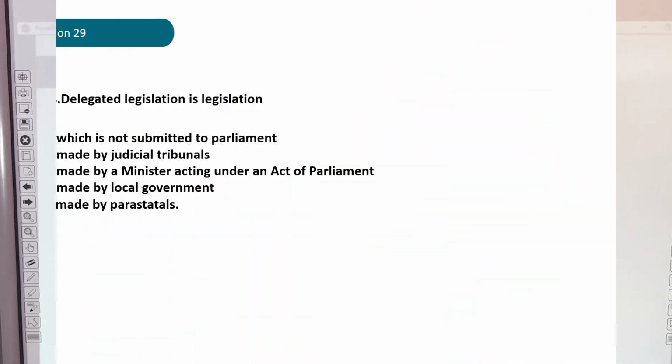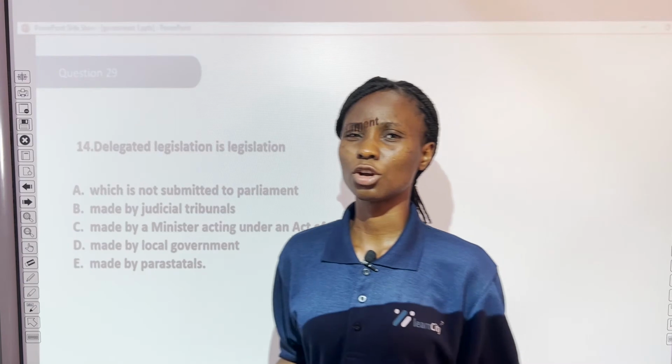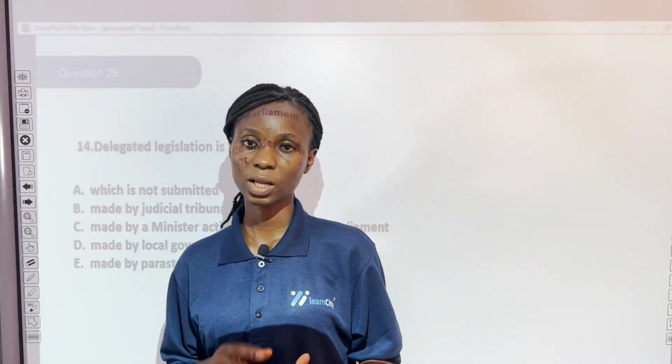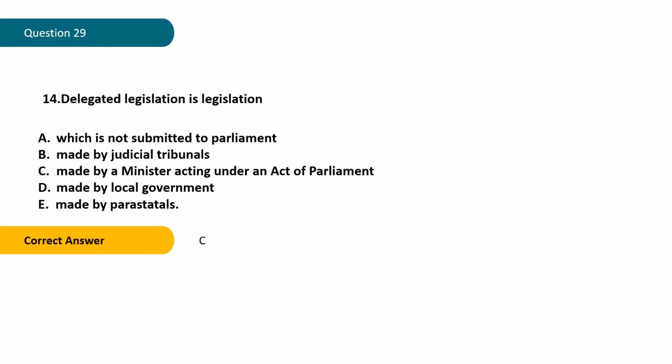Question 29. Delegated legislation is legislation A, which is not submitted to Parliament, B, made by judicial tribunals, C, made by a minister acting under an act of Parliament, D, made by local governments, E, made by parastatals. What do you think the correct answer is? Let's see. The correct answer is C, made by a minister acting under an act of Parliament.